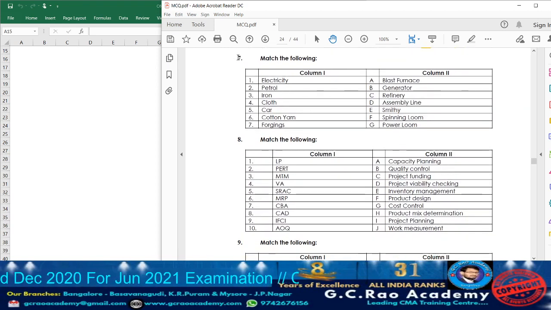Now moving on to 7. In column 1, what is given? Electricity. Electricity will be utilized in the process of production. Petrol. Petrol is a refinery product, like aviation fuel, petrol, diesel, all those we can consider as refinery.